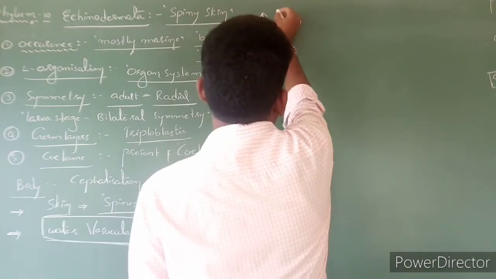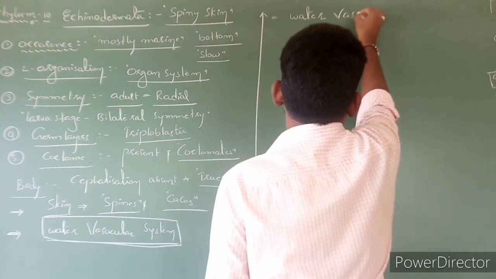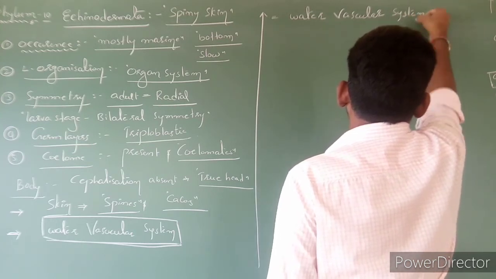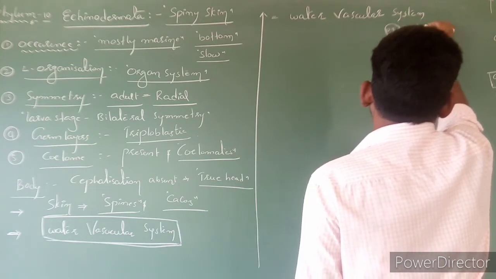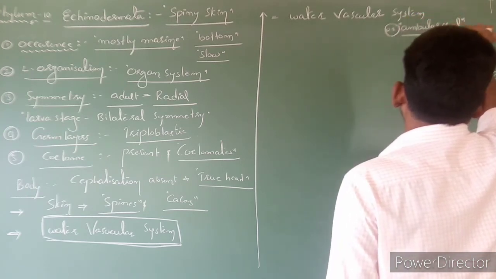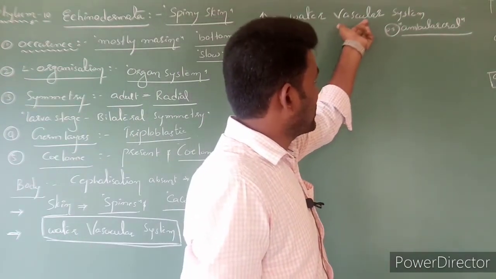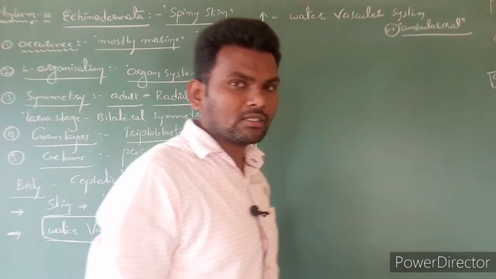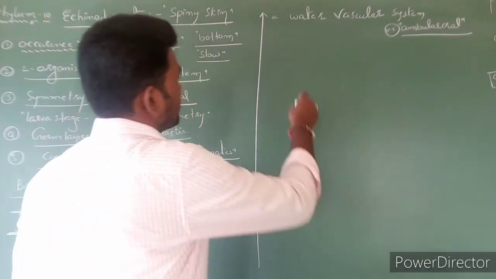Special character is what? Water vascular system. It is also called the ambulacral system. Clear? The special point here is the water vascular system, also called the ambulacral system, which is present. That is a special character of what? Echinodermata.